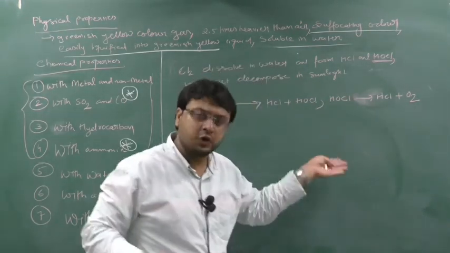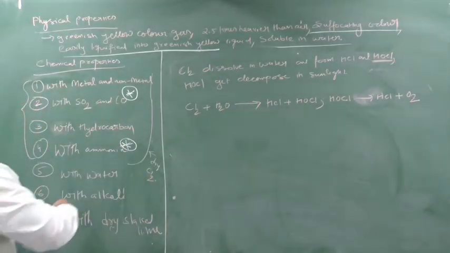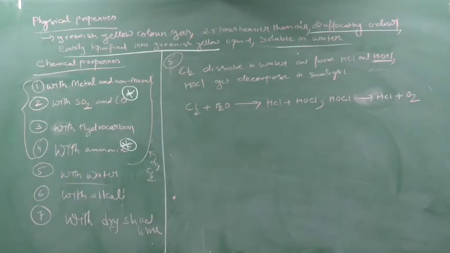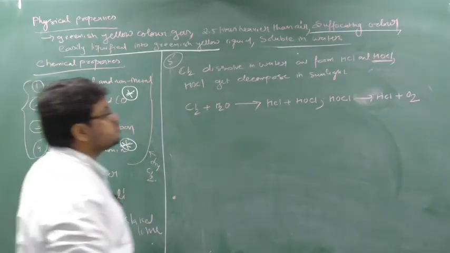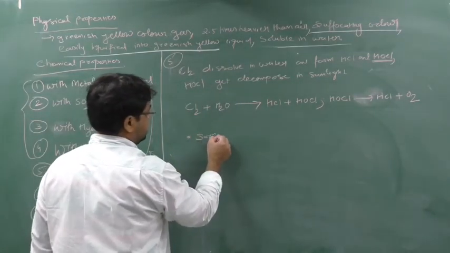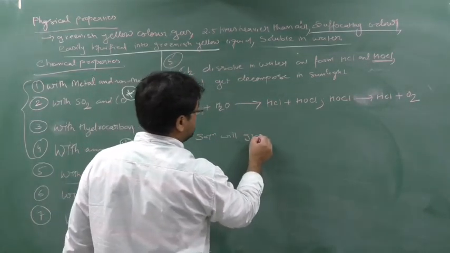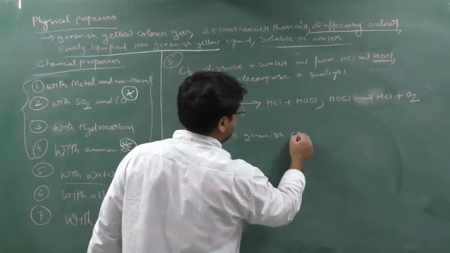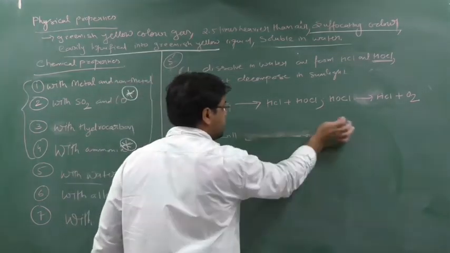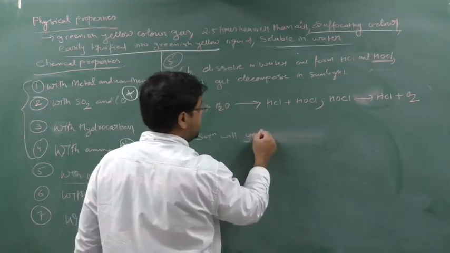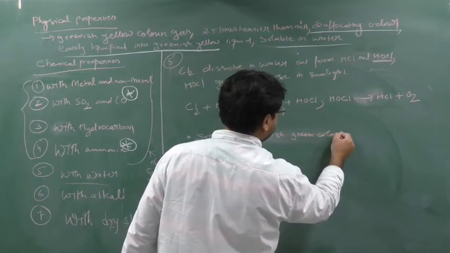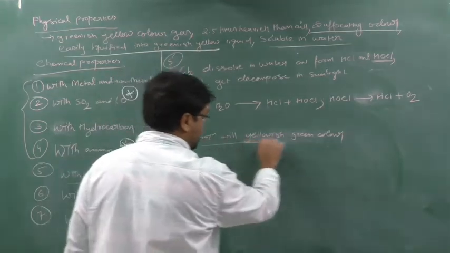It will come further, today itself it will come. Please remember that with water I am doing the fourth property. Chlorine dissolves in water and forms HCl and HOCl, and this solution will be a yellowish green color solution.